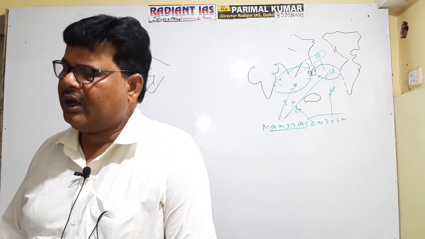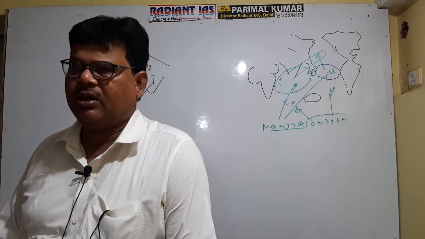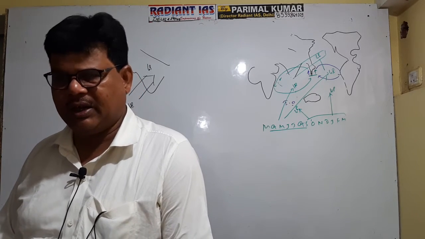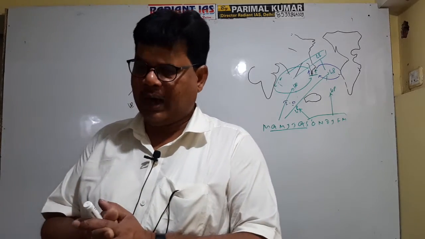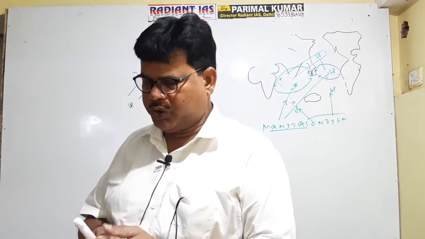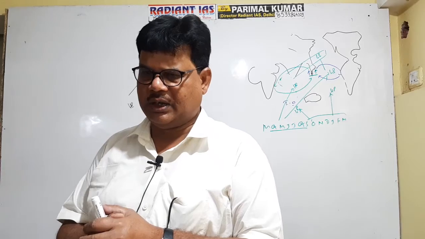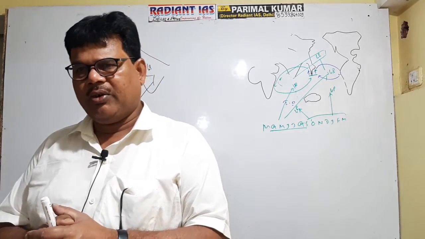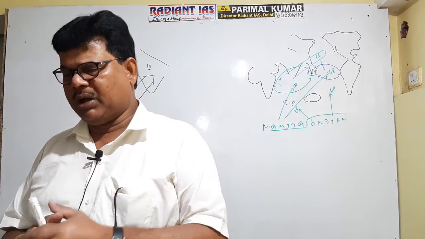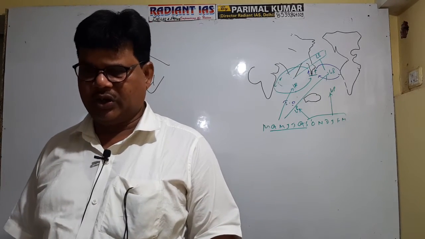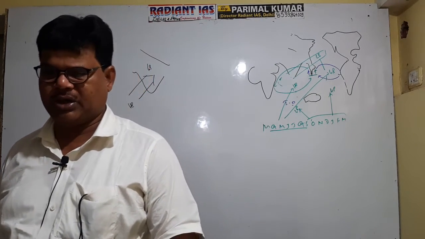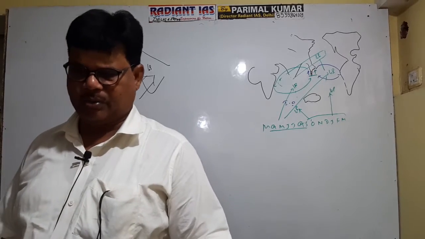On the other hand, if for any reason this pressure gradient is reduced, monsoonal rainfall will be adversely affected. Recall when I was discussing the ITCZ theory: when the ITCZ shifts up to 35 degrees north latitude, very intense low pressure is created over the Indian subcontinent.